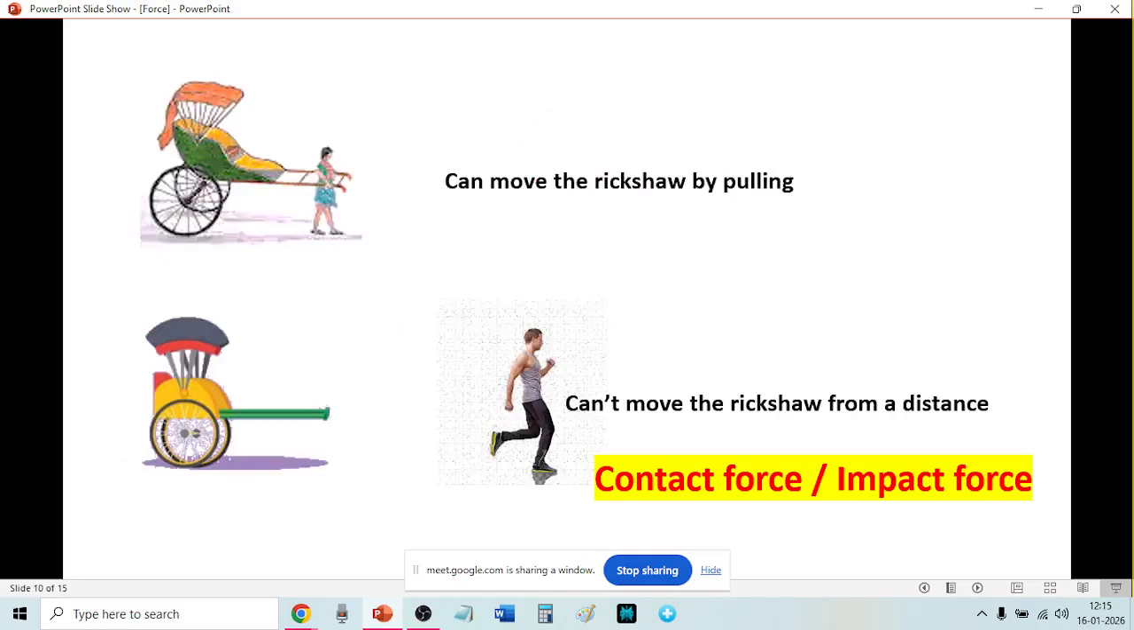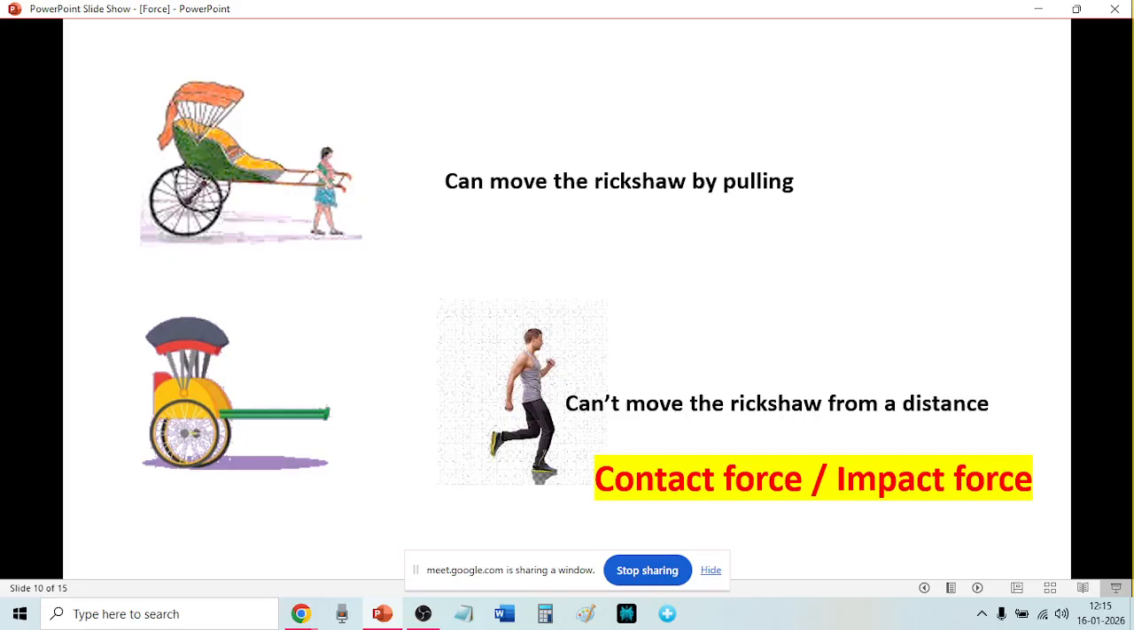Here, on the top, the man is pulling the rickshaw. In the bottom, the man cannot pull the rickshaw. Why? Same reason. The rickshaw is at a distance, so it cannot move, because the man is not touching the rickshaw. You can't move the rickshaw from a distance. Only if the man and the rickshaw are in contact can you move it. This is contact force or impact force.